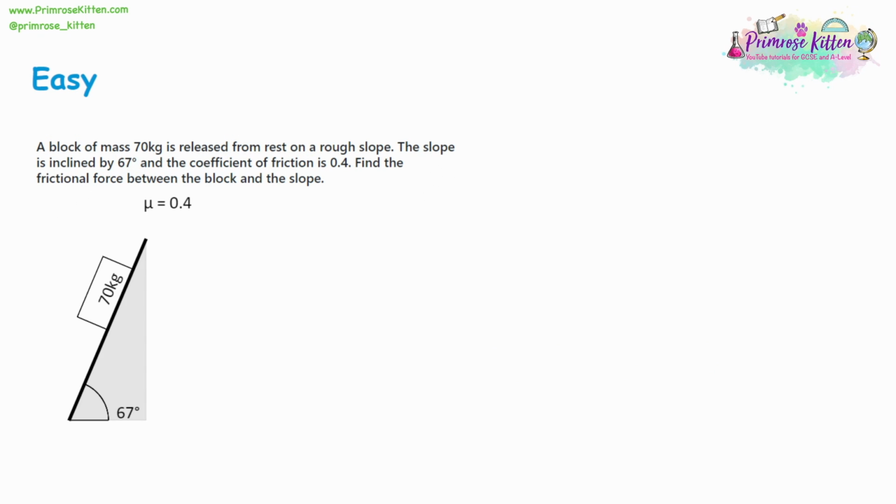So moving on to our last example like this, we're going to find the weight. The weight is going to be 70 times 9.8, and that's going to give us 686 newtons. Then we're going to find the reaction force, and that's going to be the cosine of the angle multiplied by the weight, which is 686.